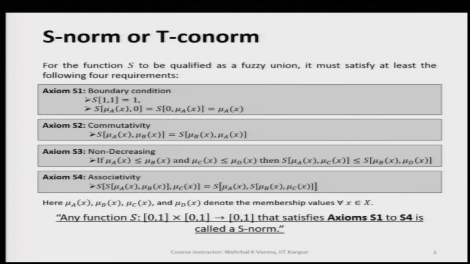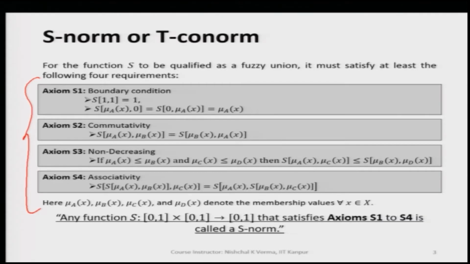So, we can say that for the function S to be qualified as a fuzzy union, it must satisfy at least the following 4 requirements. These are the 4 requirements, and these requirements are the axioms S1, S2, S3, S4. Let me quickly go through all these 4 axioms one by one.